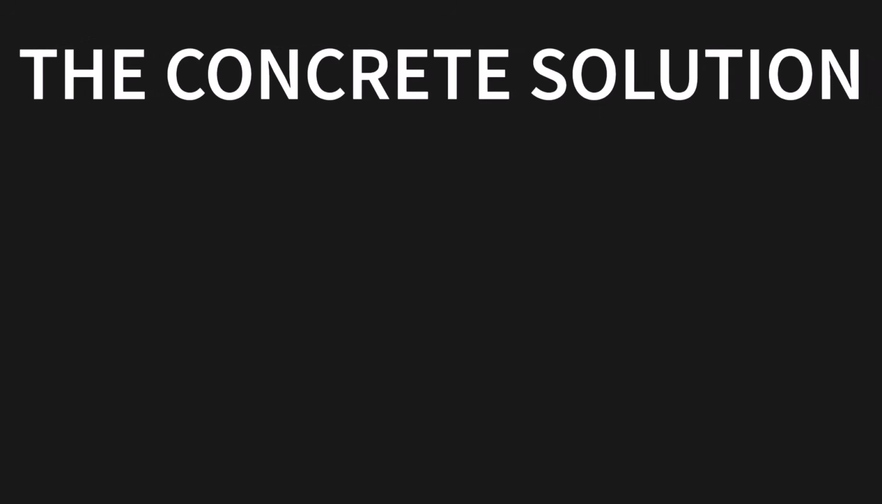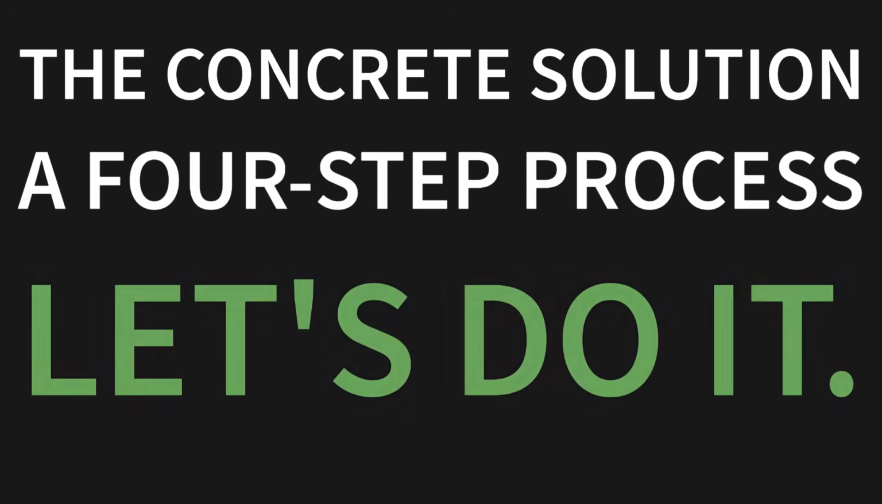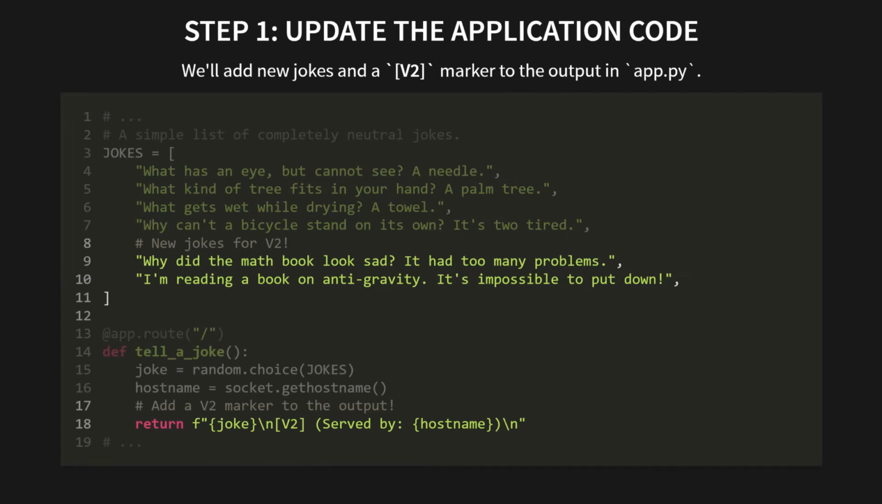So, let's talk about the concrete solution. It's a simple 4-step process. Let's do it. Step 1. Update the application code. We'll go into our app.py file, add some new jokes, and most importantly, we're going to add a v2 marker to the output. You can see here we added a couple of new jokes, and then in the return statement, we add that little v2 string. This is going to be our visual proof that the update is working.